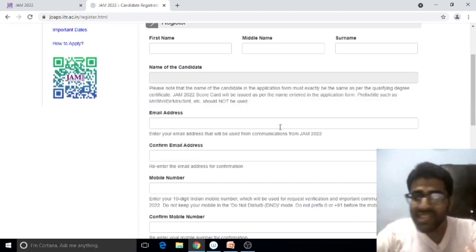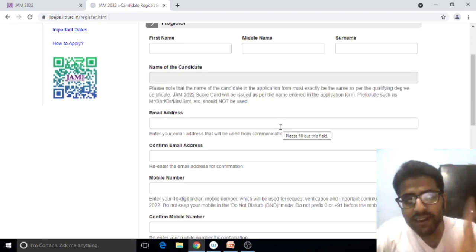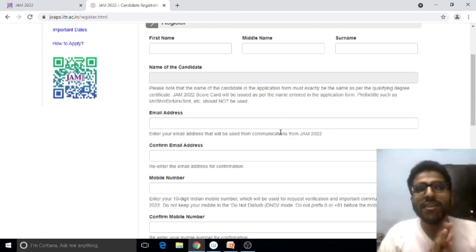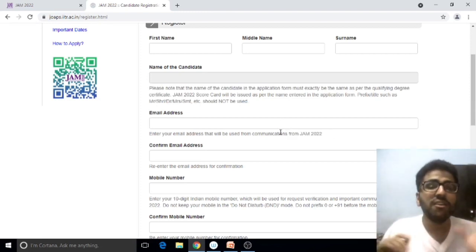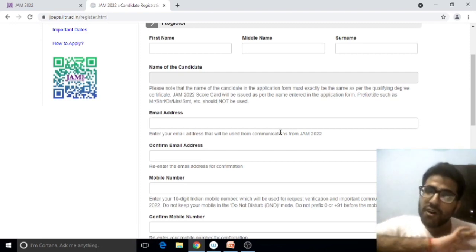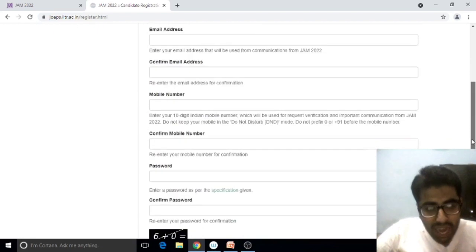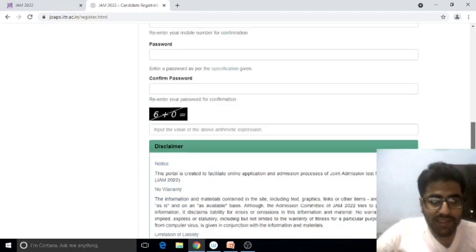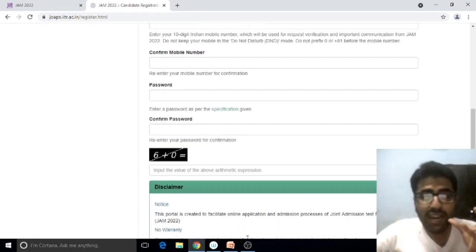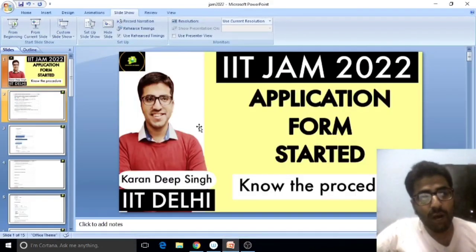Then write the email address, give the correct email address and correct mobile number, because these will be used to verify your details and to send you all the details of the whole JAM admission procedure and counseling. After you confirm the password and do everything, the portal for the admission form will open up, and now I will show you what the things there are.